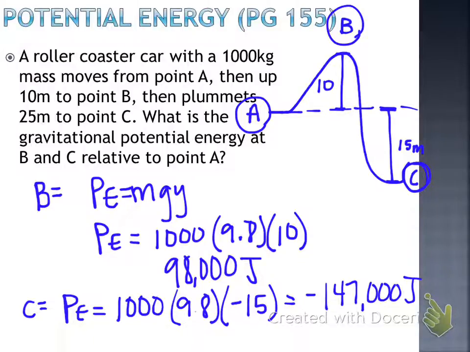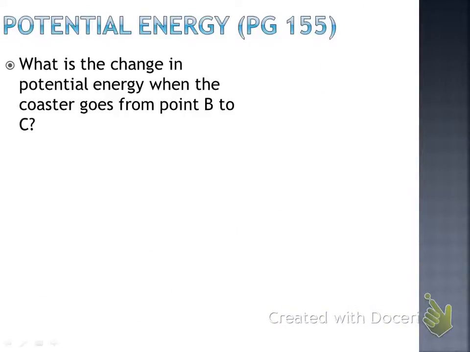So here we're saying there's a loss in potential energy of 147,000 joules, from point A to point C. Questions there? Pretty simple? All right, good. What's the change in potential energy when the coaster goes from point B to point C this time? From point B to point C.